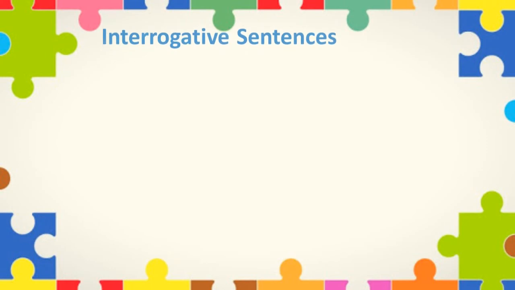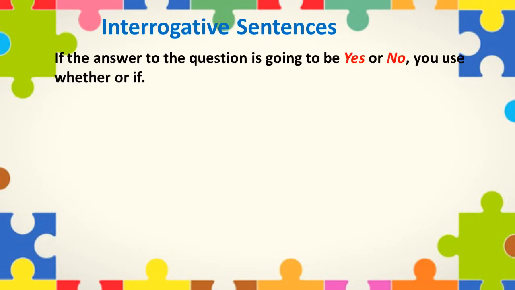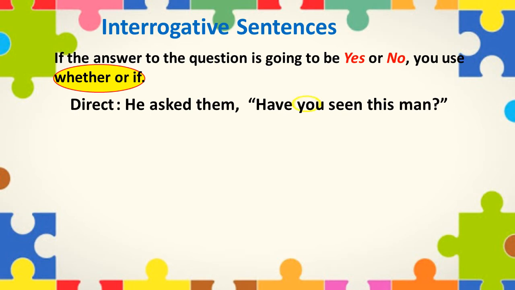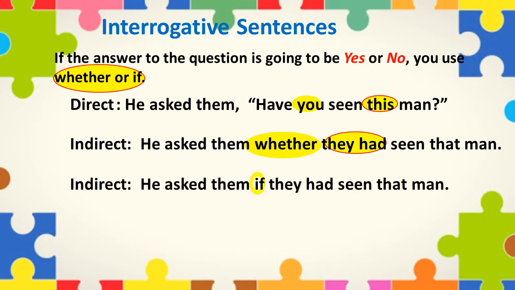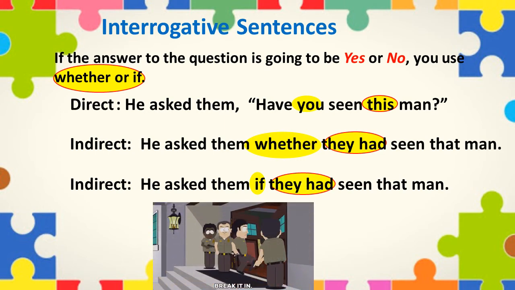If the answer to the question is going to be yes or no, you use whether or if. For example, he asked them, "Have you seen this man?" In indirect speech, the sentence will become, he asked them whether they had seen that man, or he asked them if they had seen that man.